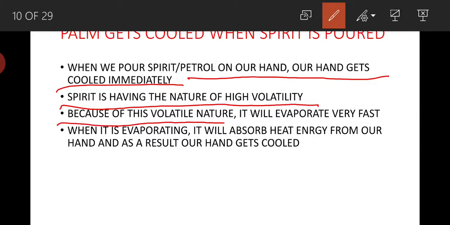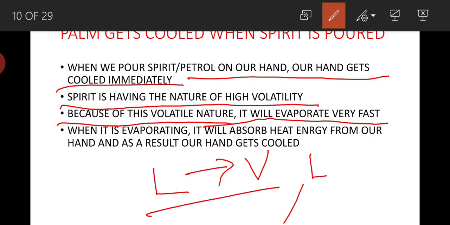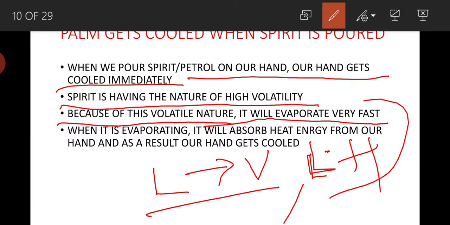That is why when converting from liquid state to vapor state, any substance needs latent heat of vaporization. So this latent heat of vaporization, the spirit or petrol or kerosene will absorb from our hand and get converted into vapor, and as a result our hand gets cooled because heat energy is removed from our hand.